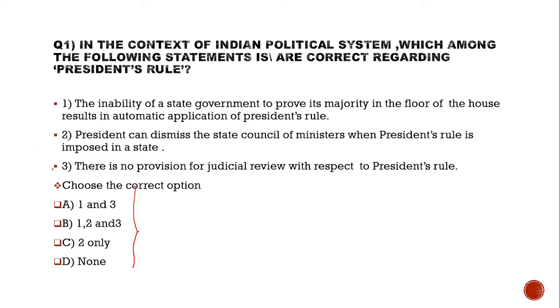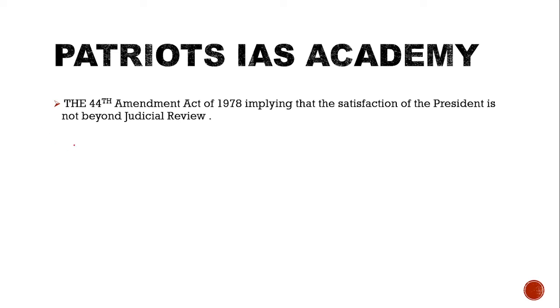See, look at statement 3. There is no provision for judicial review with respect to President's rule. See, the 44th Amendment Act of 1978 implies that the sanction of the President's rule is not beyond judicial review.